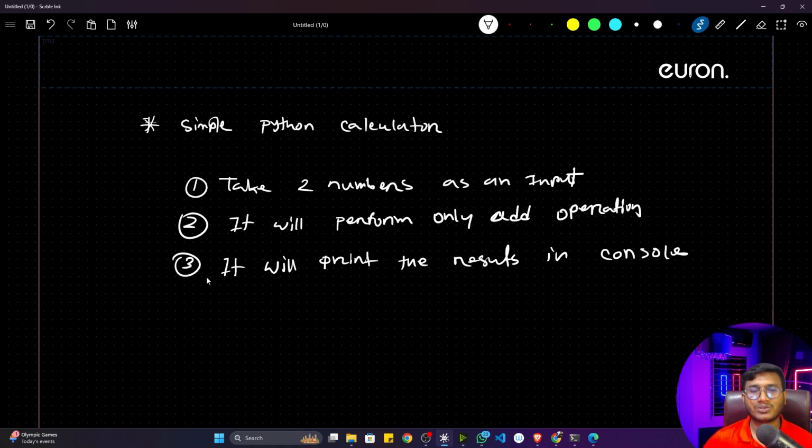So this is a simple application we'll be implementing with the help of this particular input concept. We'll be trying to implement these functionalities one by one.